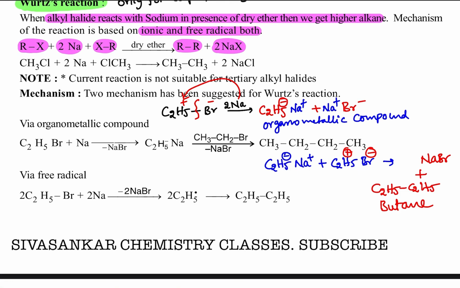Understand? So this is an example of the heterolytic cleavage mechanism. The free radical mechanism is very simple.